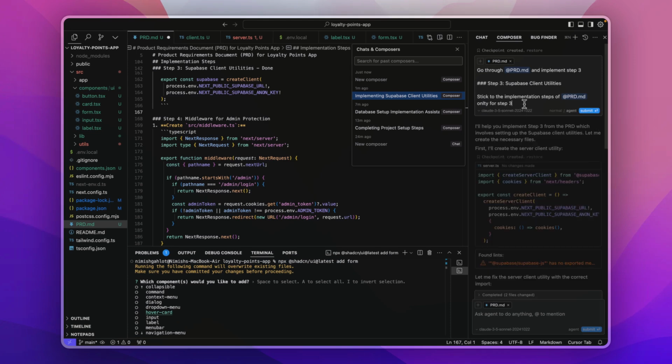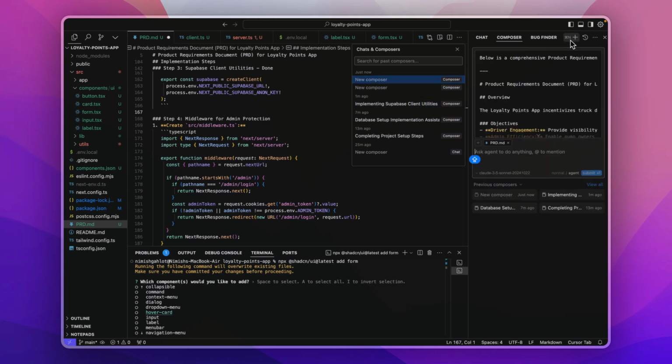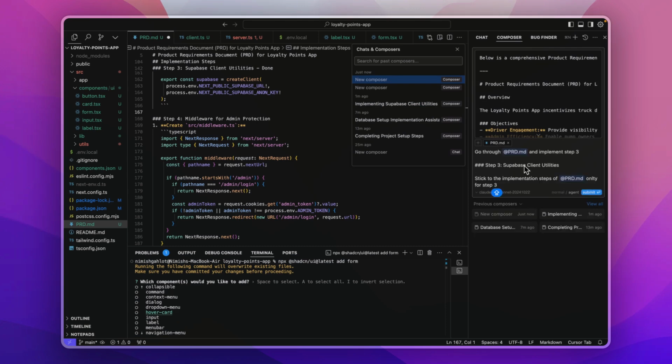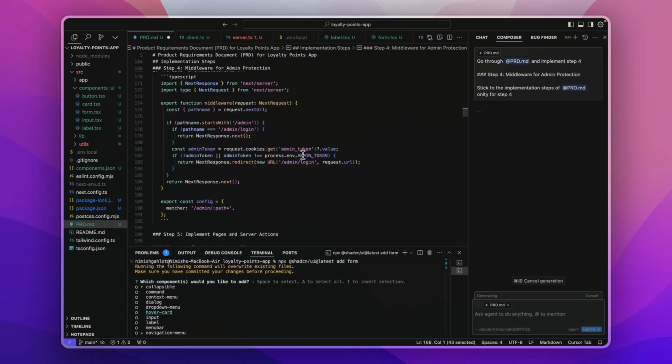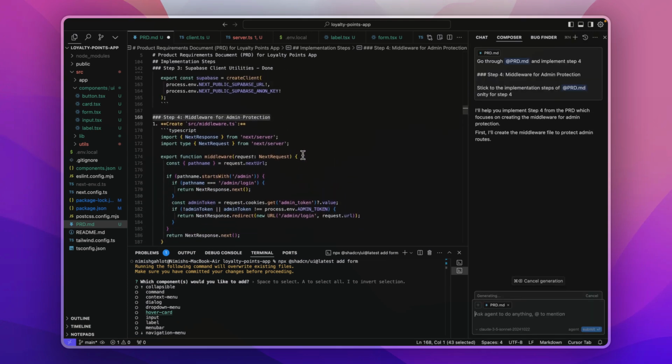For this, I will just copy the prompt that I used in the last step. And I will come back to the new composer window and paste the prompt here. I will just change step 3 to step 4. I will also copy the exact step 4 so that it knows what step I'm referring to. And let's run this prompt.